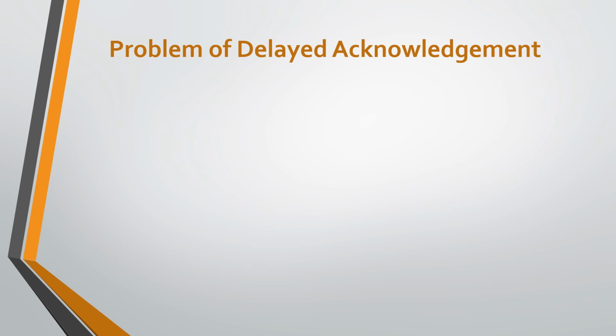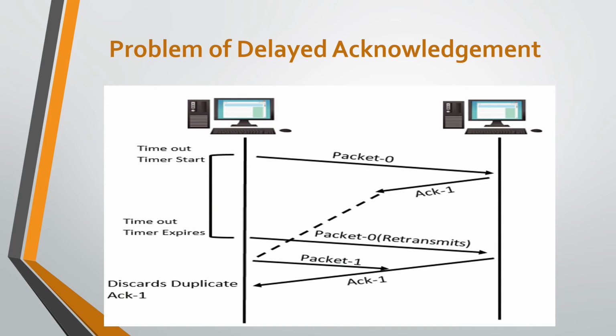Next, the problem of delayed acknowledgement, which we will discuss with the help of this diagram. Here the sender sends a data packet with sequence number 0 to the receiver. The receiver receives the data packet correctly. Now the receiver expects the data packet with sequence number 1. Hence the receiver sends an acknowledgement with number 1. This acknowledgement 1 gets delayed in reaching the sender. This line indicates the delay related with that acknowledgement.